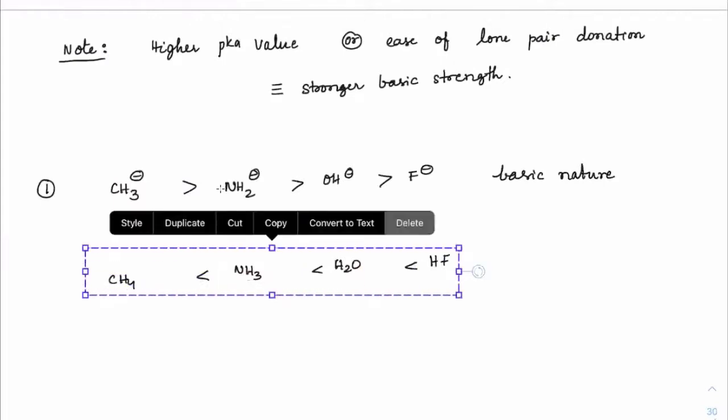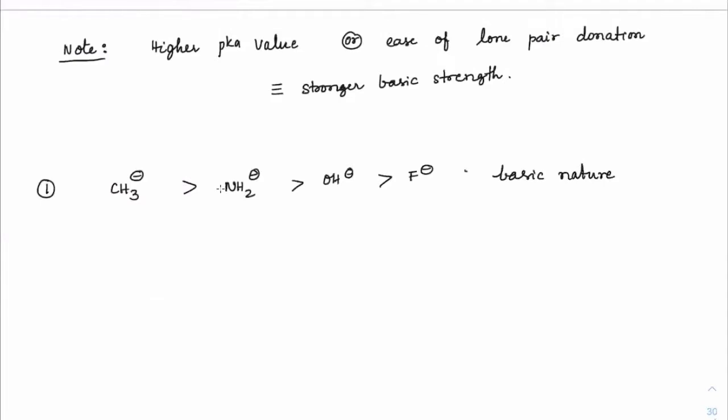Okay. Again, this can also be discussed on the basis of electronegativity of elements carrying negative charge. So carbon carrying negative charge can donate lone pair very easily as compared to that of nitrogen, compared to that of oxygen, and compared to that of fluorine.